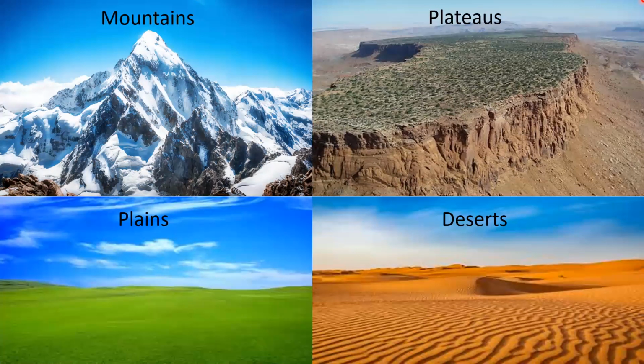A landform is a natural feature of the Earth's surface, like mountains, plateaus, plains, deserts, etc. Let us read about these landforms one by one in detail.